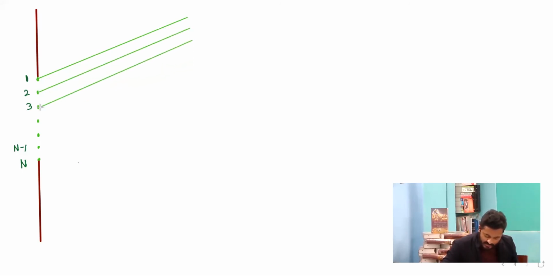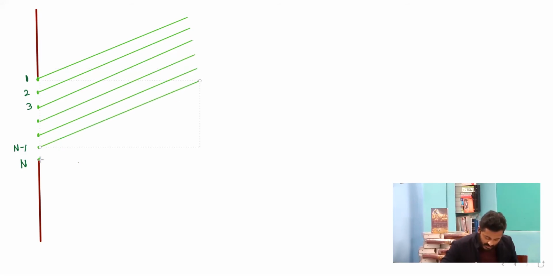So the interference pattern is observed at a point on the screen making an angle theta. We are considering it in this particular way.